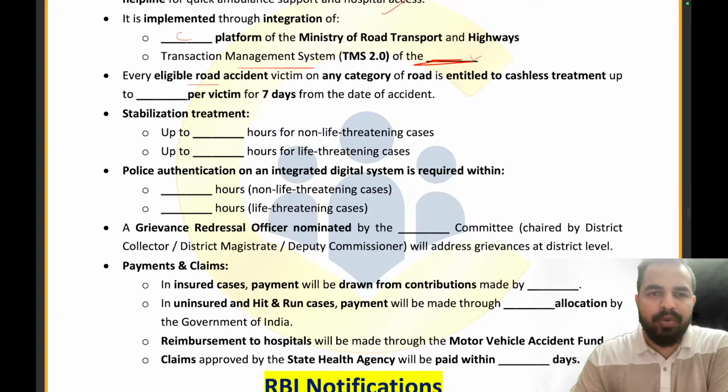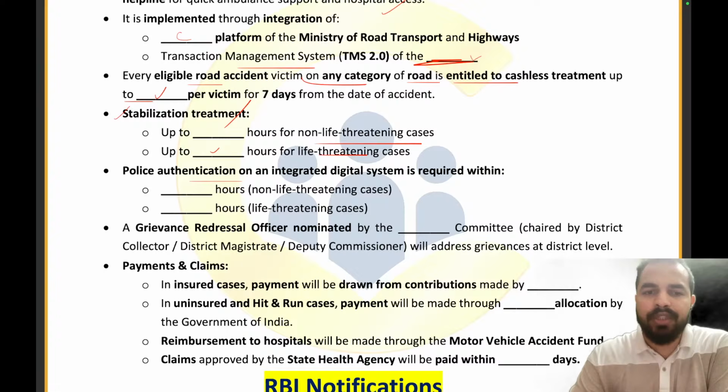So every eligible road accident victim on any category of the road is entitled to cashless treatment up to dash per victim for 7 days. What is the amount? 1.5 lakh per victim for 7 days. The stabilization treatment will be provided for the non-life threatening cases for how many hours? 24 hours. And for the life threatening cases for 48 hours.